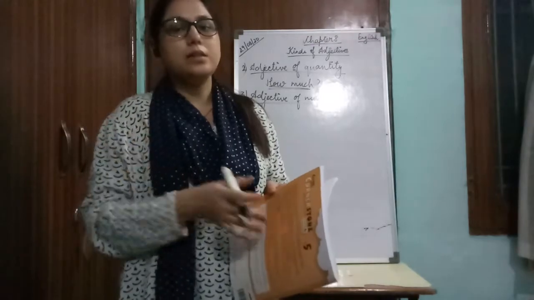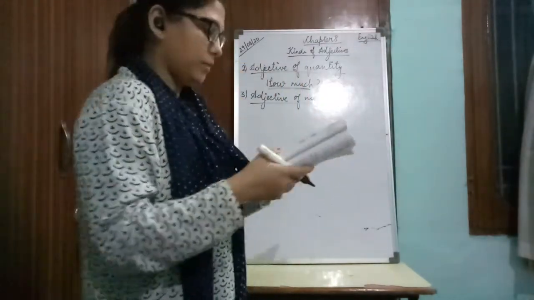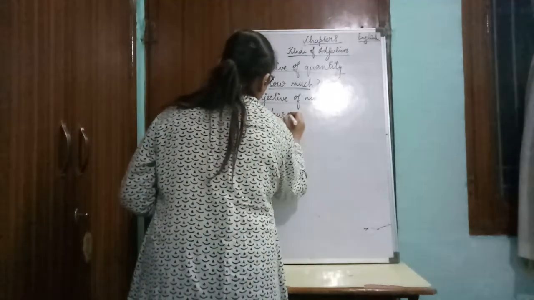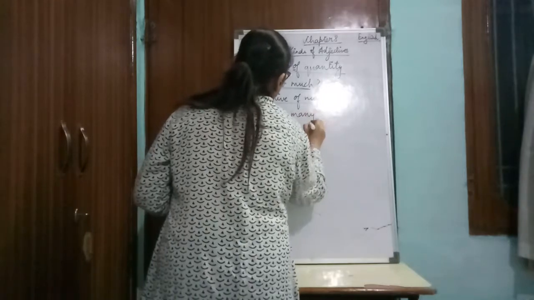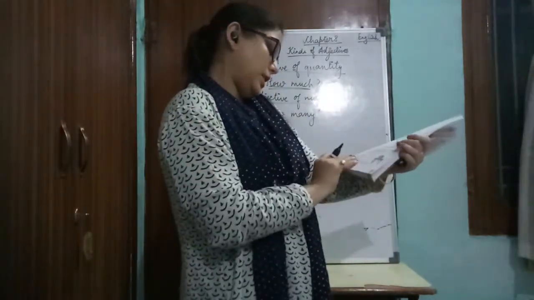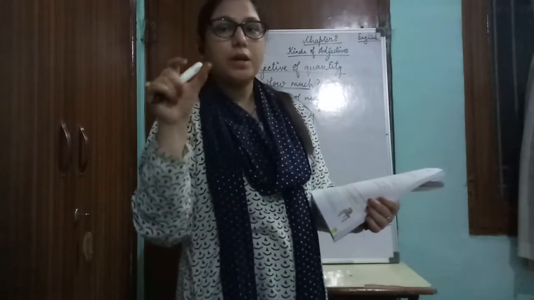Now this answers the question how many. The same thing is written here. For example, "There are 20 bananas in this bunch." So 20 is the adjective which tells the number of bananas.